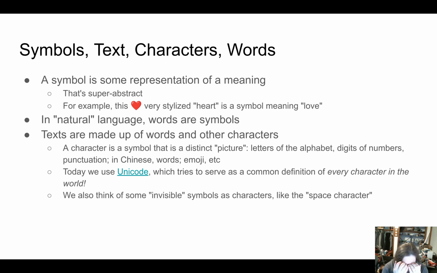So symbols bind representations to meanings in the way that a variable binds a name to a value. That sounds super abstract, and it is super abstract. We can have whole courses in philosophy and even fancy things called semiotics if we really want to get into what symbols are, but maybe it's best to just take an example.